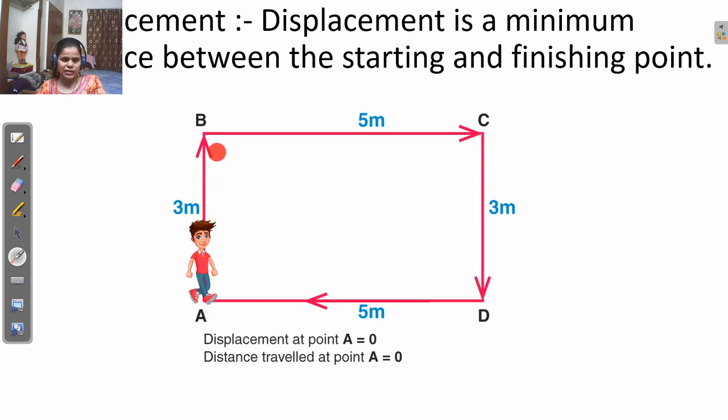Okay. So this shortest path is the displacement, and in this case the displacement is 0, and the distance is 3 plus 5 plus 3 plus 5. That means 3 plus 3 and 5 plus 5, that is 16 meters. So the distance traveled by this boy is 16 meters. And displacement is the shortest distance, the minimum distance between the starting point and the finishing point. Understand? So here distance is the longest path and displacement is the shortest path.